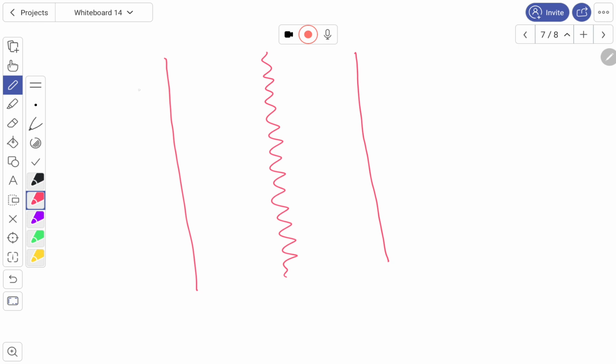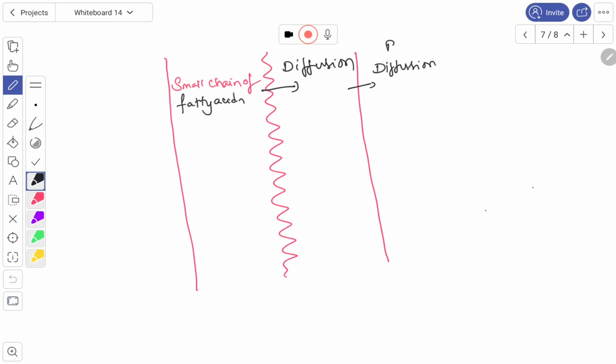Small chain fatty acids are absorbed into the mucosa by diffusion. Then from here they enter into the blood by another process, diffusion only. So into the blood. Then what about the long chain fatty acids?